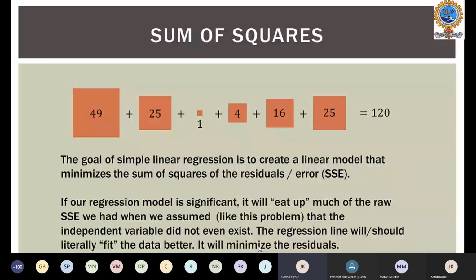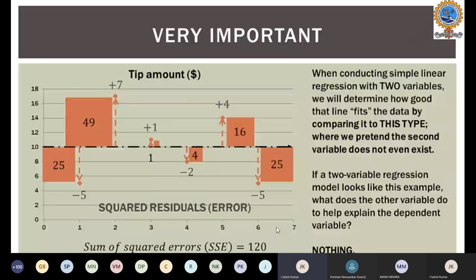When we conduct a simple linear regression with two variables, we determine how well the line fits the data by comparing it to this baseline. When there is no second variable, when we don't have the bill amount and have only the tip amount, we have no way to predict, and in this case we go for the mean and calculate the sum of squared errors.